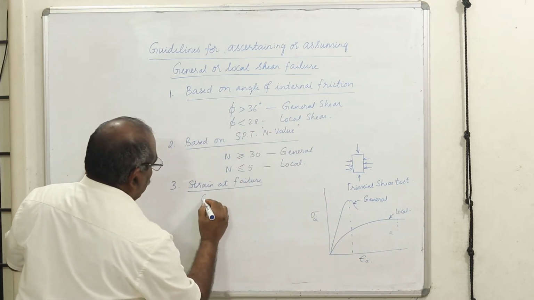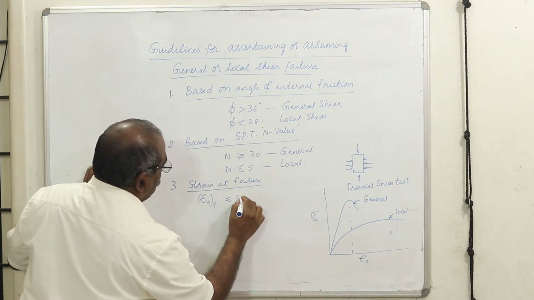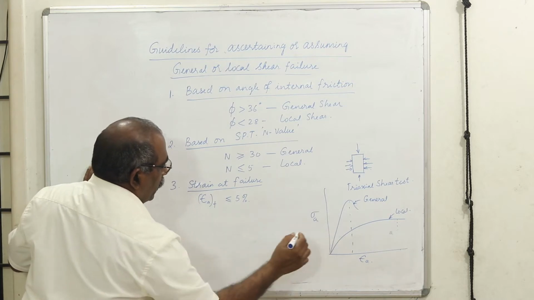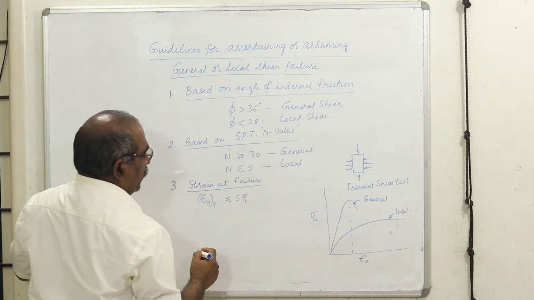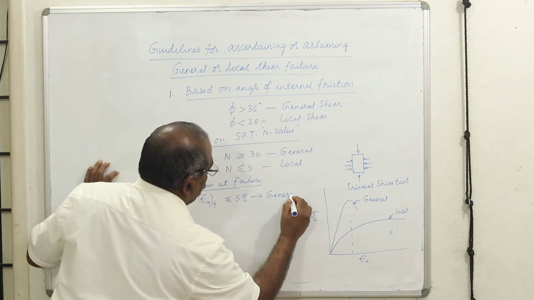The axial strain at failure will usually be less than or equal to around 5%. Therefore, it is going to have a peak, and this is for a general shear failure.